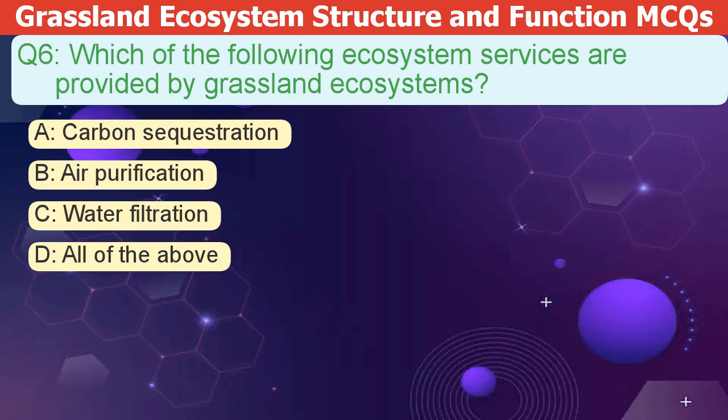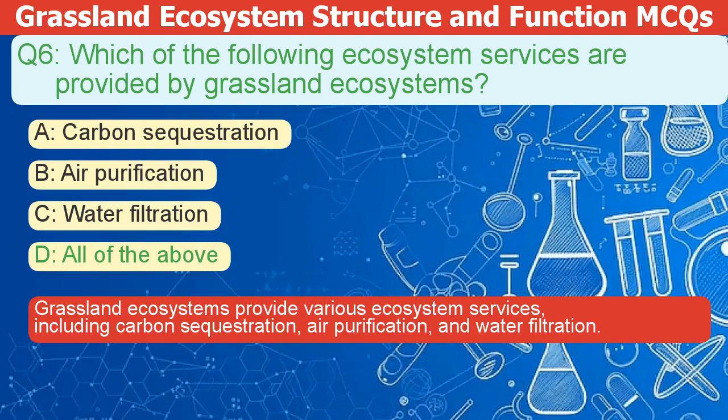Which of the following ecosystem services are provided by grassland ecosystems? A. Carbon sequestration. B. Air purification. C. Water filtration. D. All of the above. The correct answer is D. Grassland ecosystems provide various ecosystem services including carbon sequestration, air purification, and water filtration.